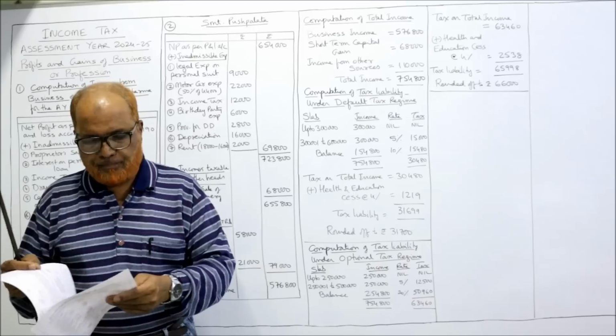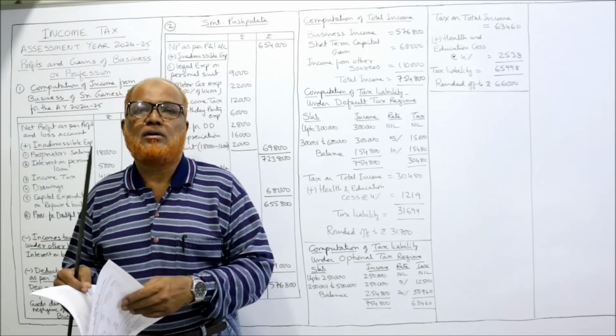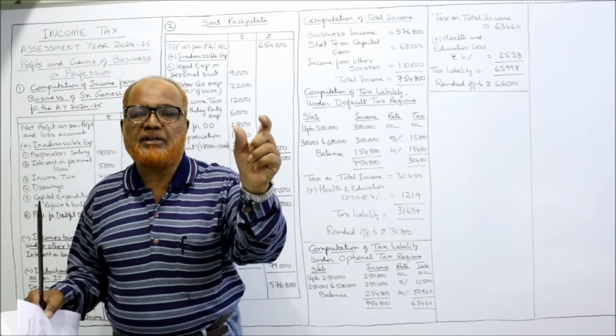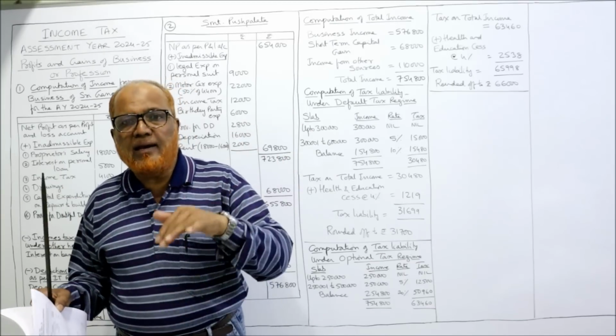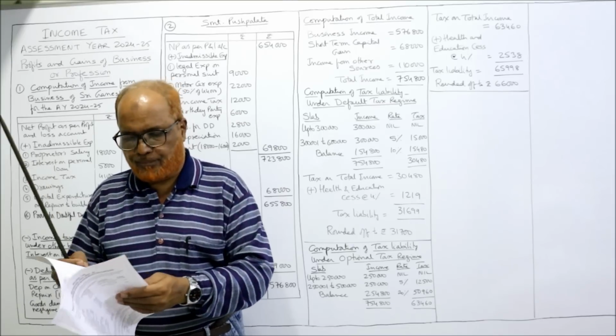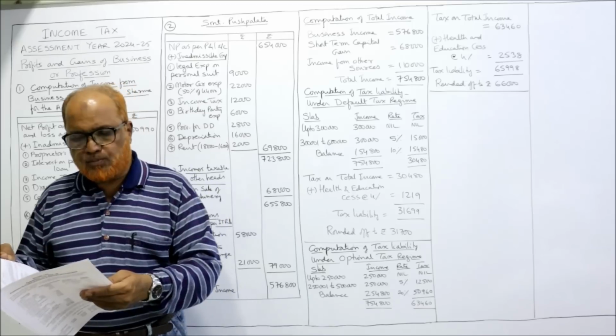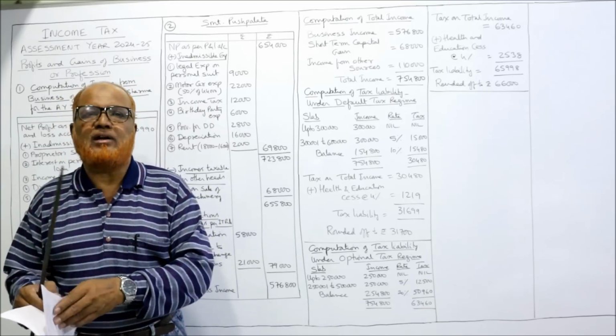Personal, not allowed. Depreciation allowed as per IT rules, 58,000. So whatever depreciation debited to profit and loss account is disallowed. Add back. Later on, depreciation as per IT rules will be allowed. Part of the sales is export of goods. Due to foreign exchange rate fluctuation, loss suffered 21,000.